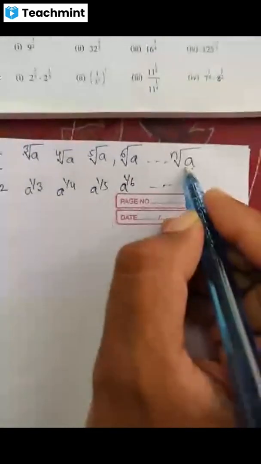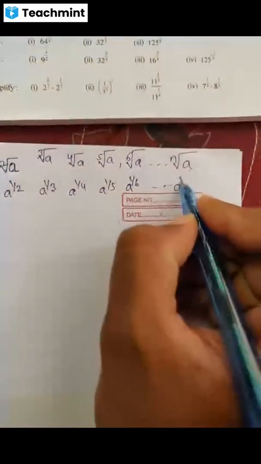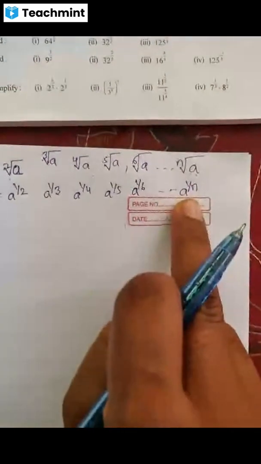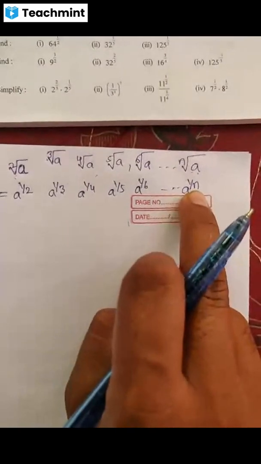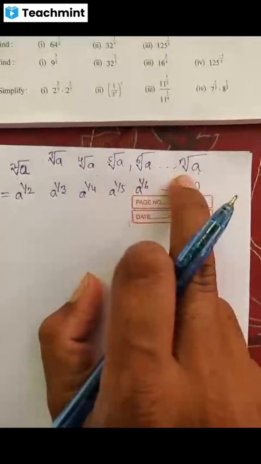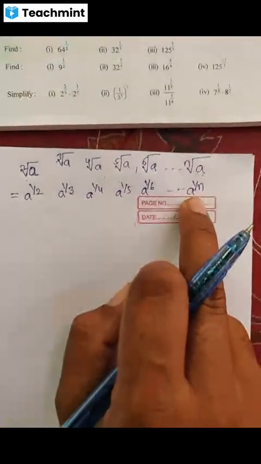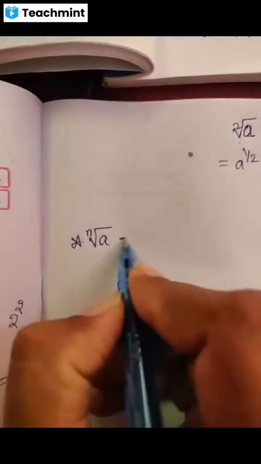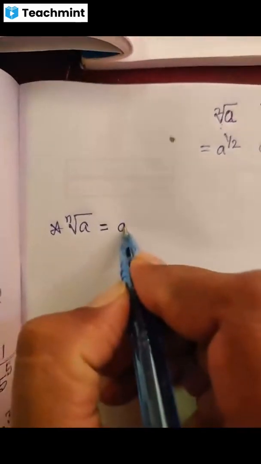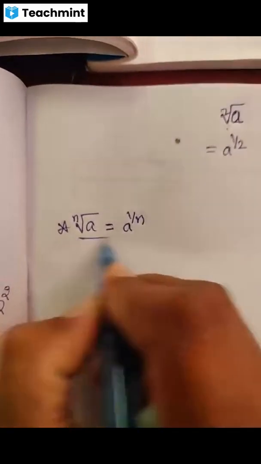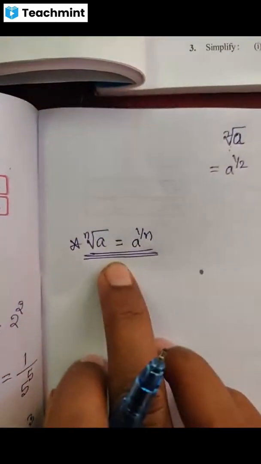It means we write this in the form of exponent as a raised to 1 by n. If they are given in the form of root and you want to write that in the form of exponent like this, then generally any nth root can be written as a raised to 1 divided by n. This is the main thing. You have to note it.